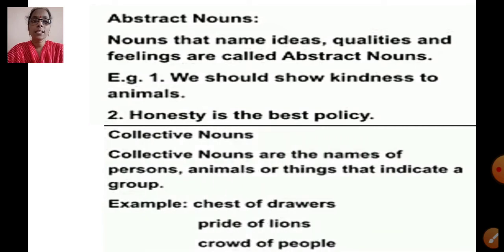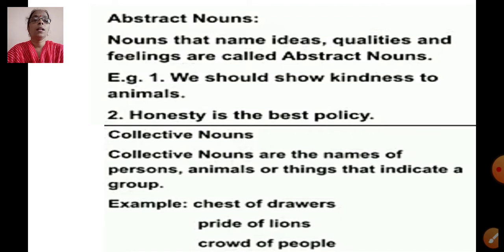Next, collective nouns. Collective nouns are the names of persons, animals or things that indicate a group. Example, chest of drawers, pride of lions, crowd of people. With chest of drawers, which is the collective noun here? Chest. Pride of lions, which is the collective noun? Pride. And crowd of people, so crowd is a collective noun.